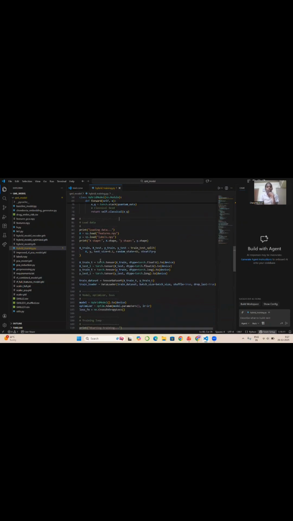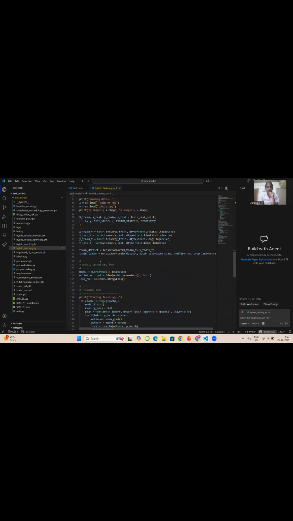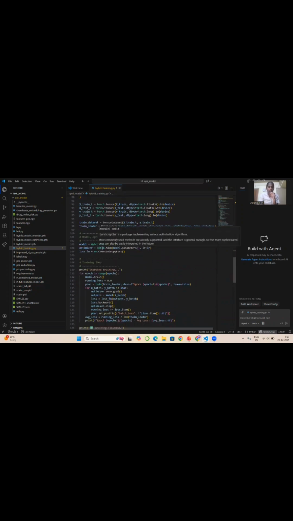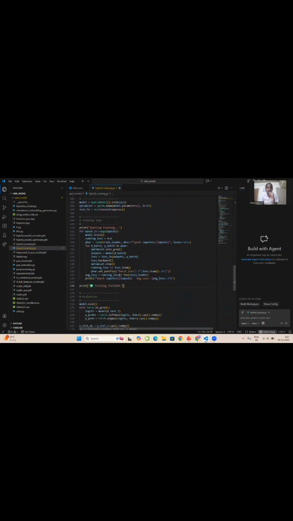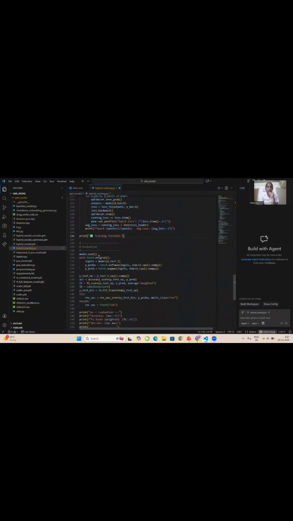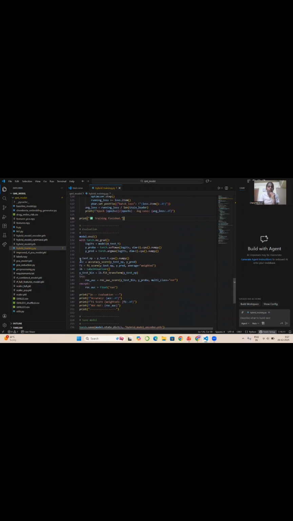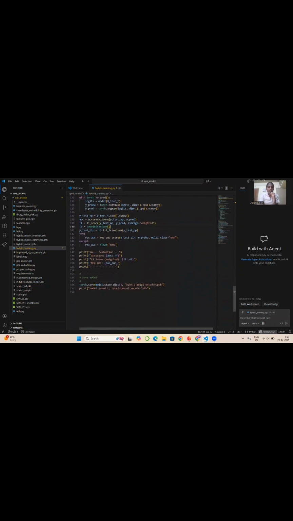Then, using train-test split, we split the dataset into a training dataset and a testing dataset, and then we apply the loss function to the model. The training starts here by defining the epochs, and then we also compute the accuracy score and F1 score. I have saved this model to a separate path, called the hybrid model encoder path, so the model will be saved to that path.